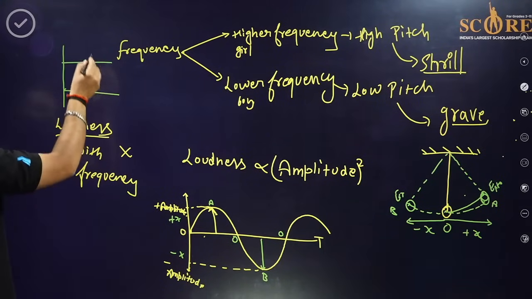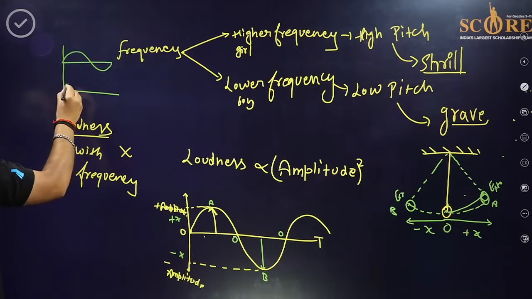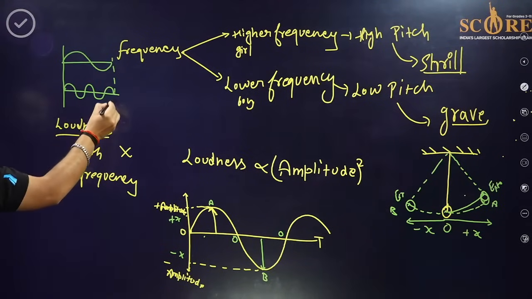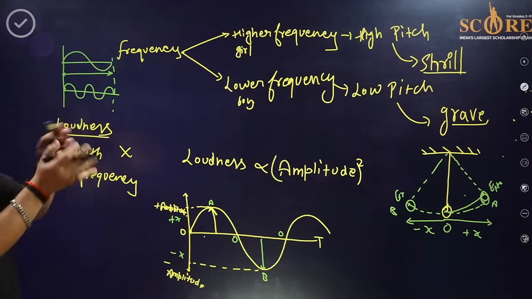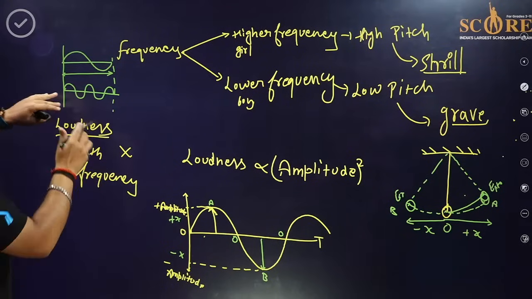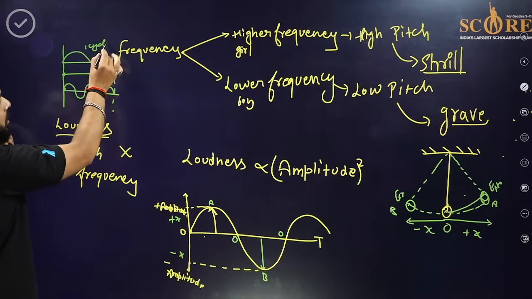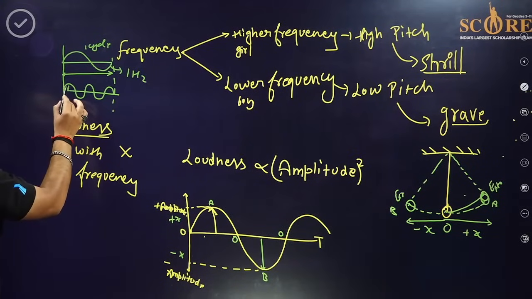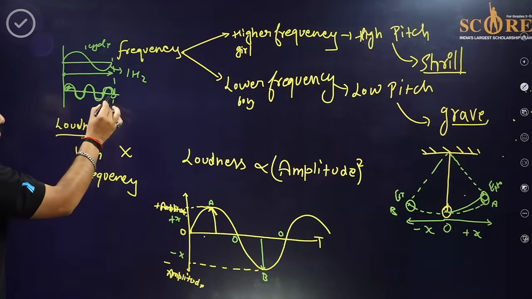This whole graph is of 1 second. In it I made this, and I made some like this. So now this is a complete 1 second; this is completed in 1 second. Don't go for the accuracy right now, just try to understand it. How many cycles are completing? 1 cycle. So it's called 1 hertz. That is the frequency. Now how many cycles are completing? 1, 2, and around 2.5.